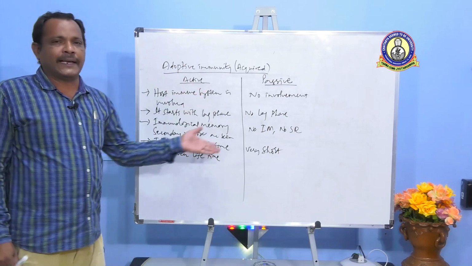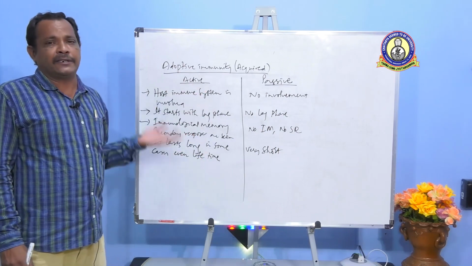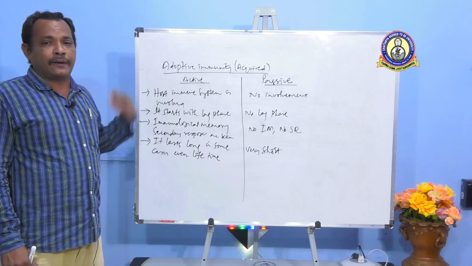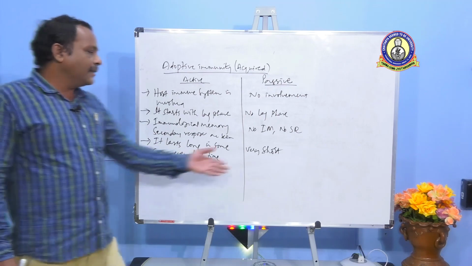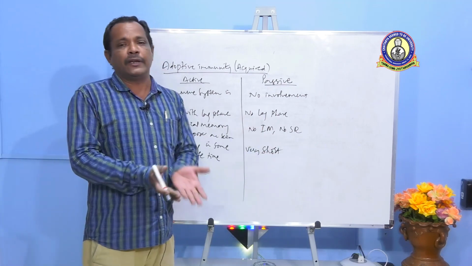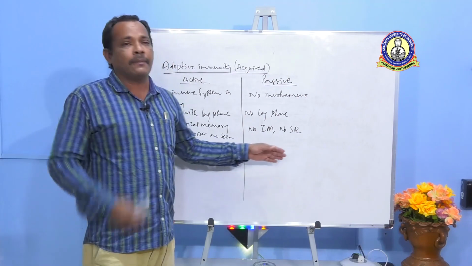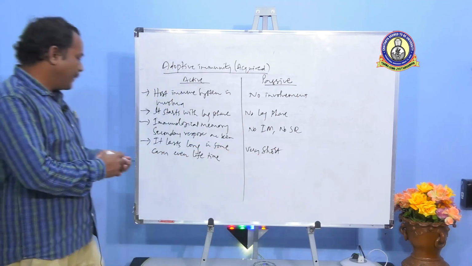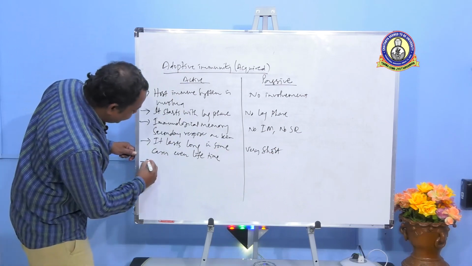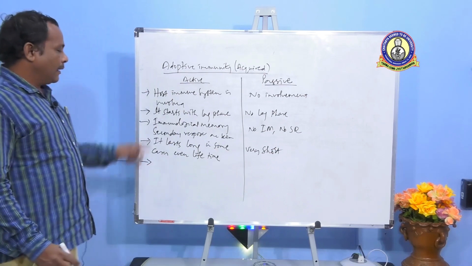For example, we get vaccinated against various types of disease causing agents, and that resistance is developed for your lifetime. But in passive immunity, it is very short. When you go to a doctor, he prescribes you some drugs, and in a very short period of time, you may again fall sick.